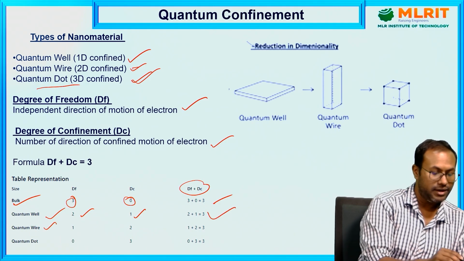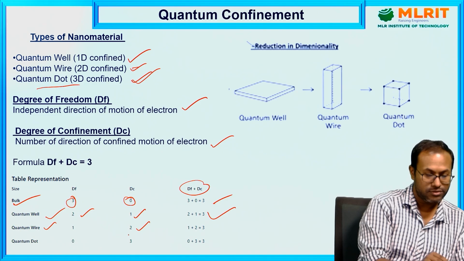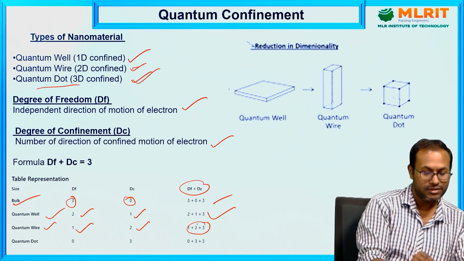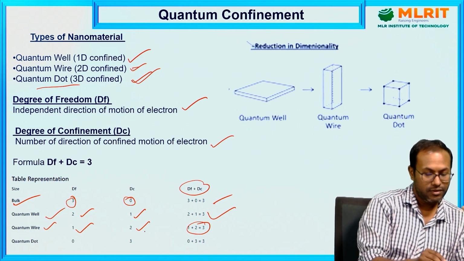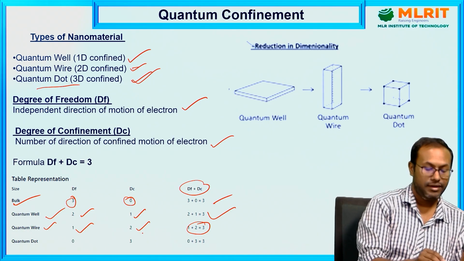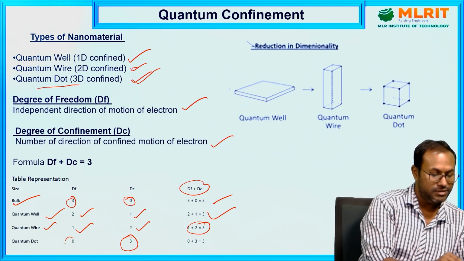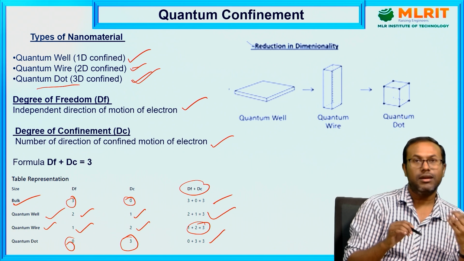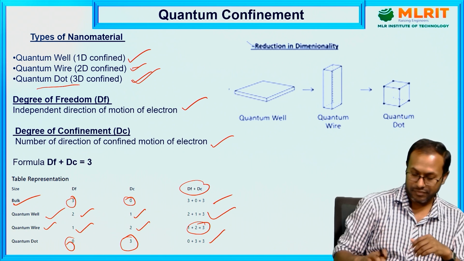In a quantum wire, two dimensions are nano order, so the degree of confinement is 2, the degree of freedom is 1, total 3. In the case of a quantum dot, all dimensions are in nano range, so the degree of confinement is 3 and the degree of freedom is 0, so the total is 3. So this is the overall concept of quantum confinement.